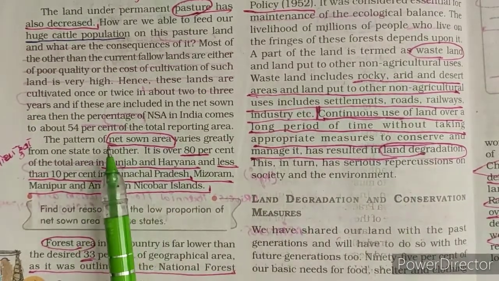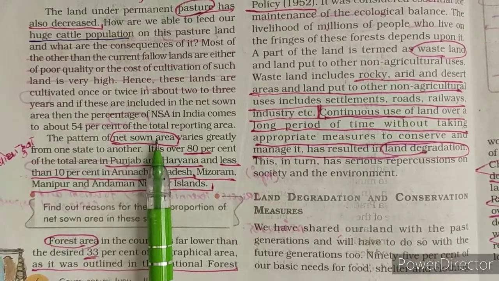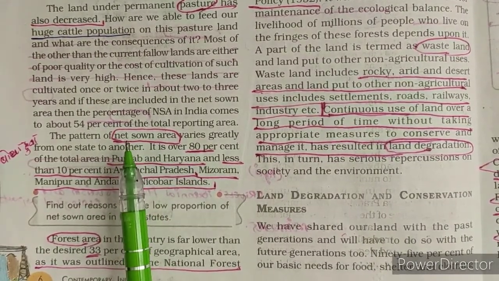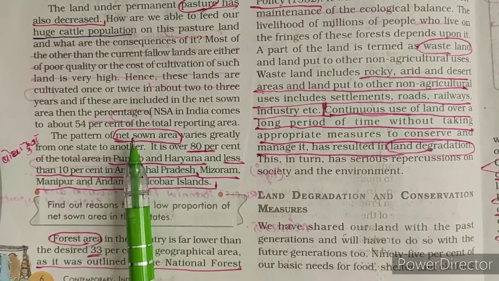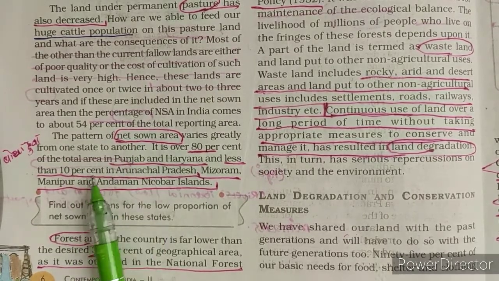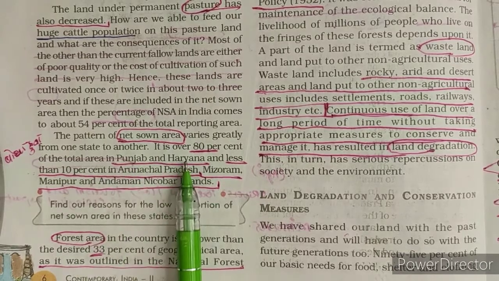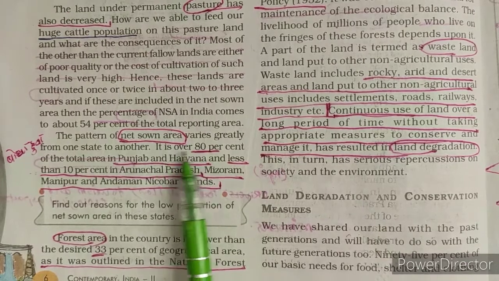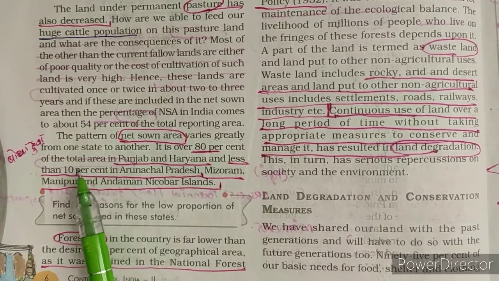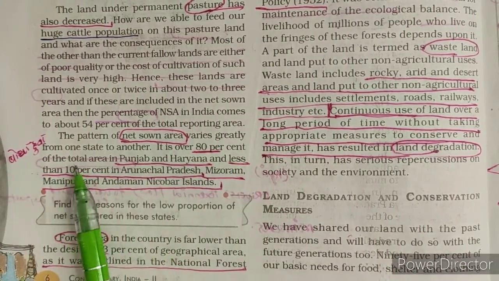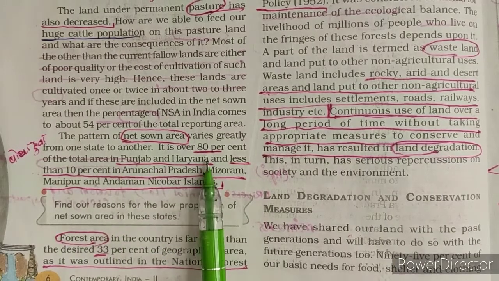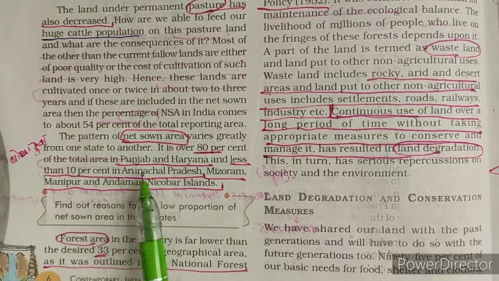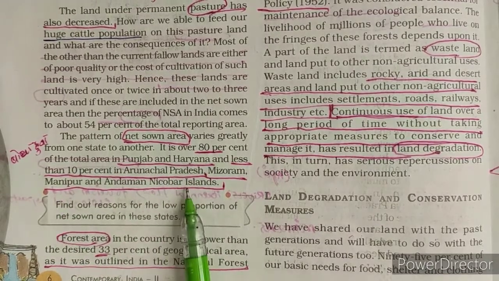After this, the next category is net sown area, agricultural area. You are aware that Punjab, Haryana and some parts of UP were the first to start the green revolution. So most of the area of Punjab and Haryana is under agriculture. How many percent area? Nearby 80% of the total area in Punjab and Haryana is under agriculture, and less than 10% in Arunachal Pradesh, Mizoram, Manipur and Andaman and Nicobar.